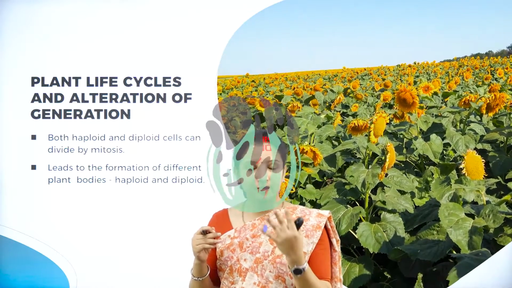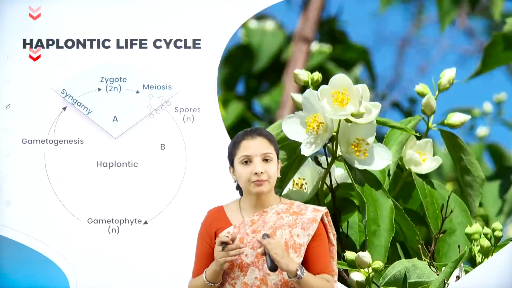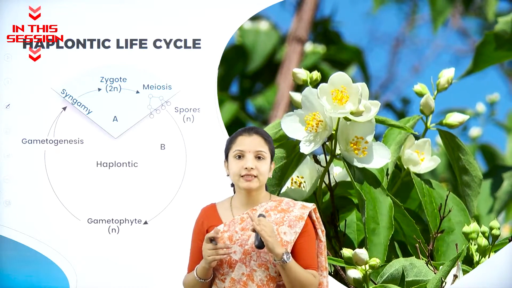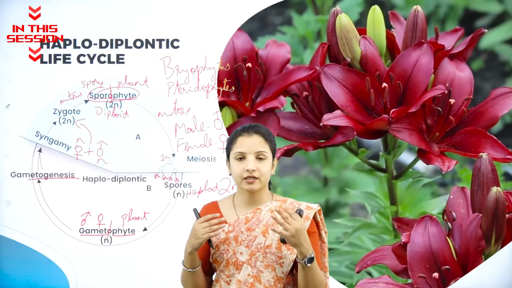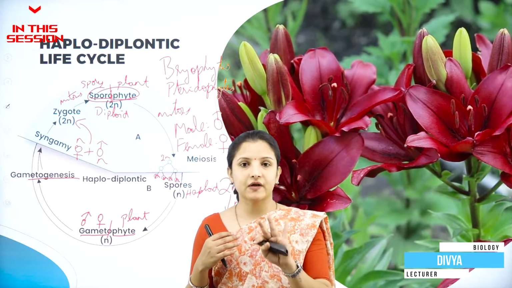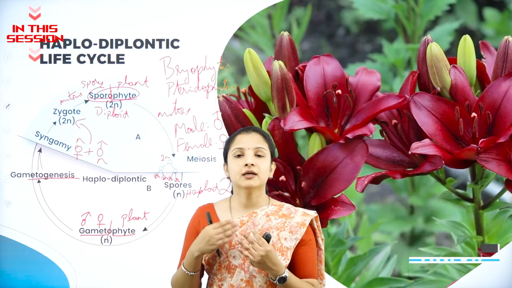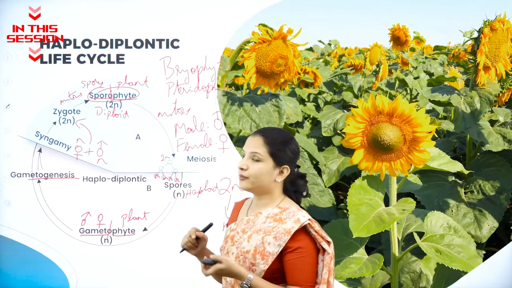Sporophytic generation, they will be diploid, and the gametophytic generation will be haploid. So haplontic life cycle is usually seen in algae. Life cycle of the plants or the alteration of generation is divided into three types, that is haplontic life cycle, diplontic life cycle, and haplodiplontic life cycle.